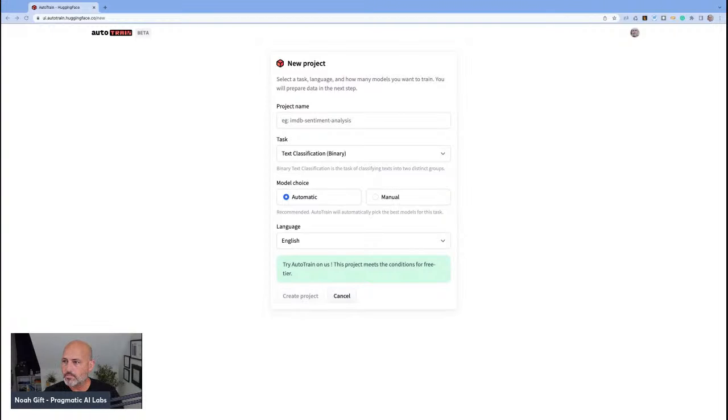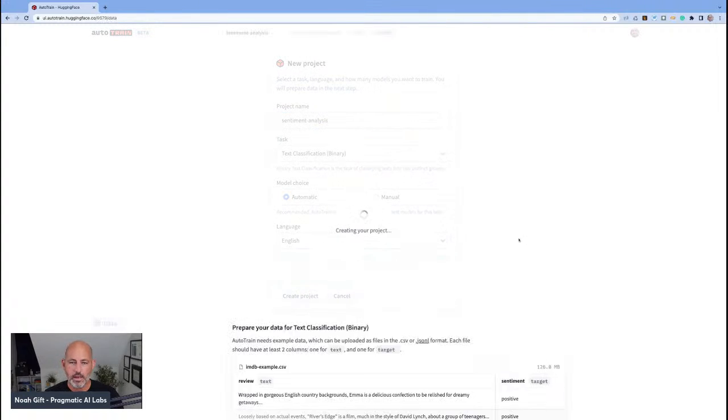Although it says you will prepare data in the next step here. I mean, we could just blindly try something. Let's just try sentiment analysis. All right, let's just see if this will work. Text classification, binary, model choice, automatic. Okay, let's try that out.